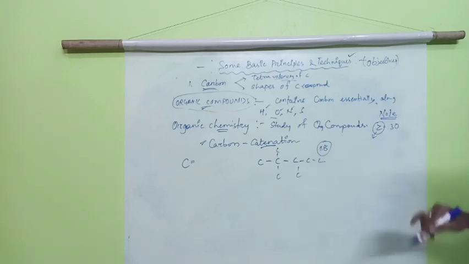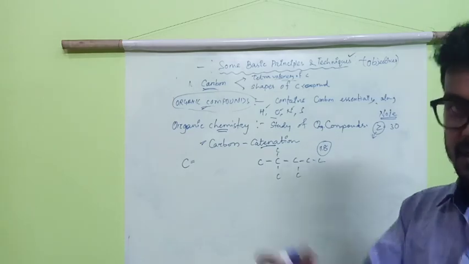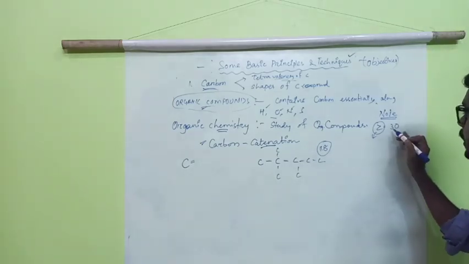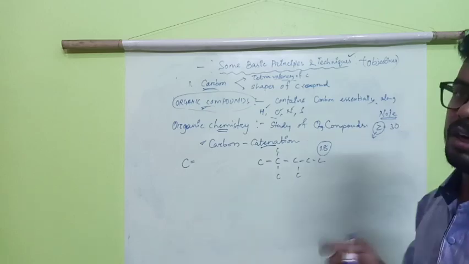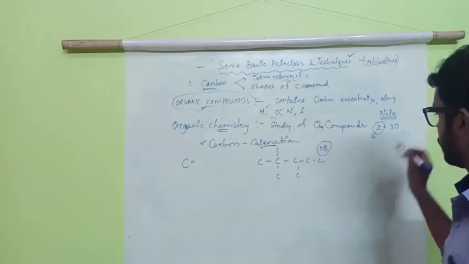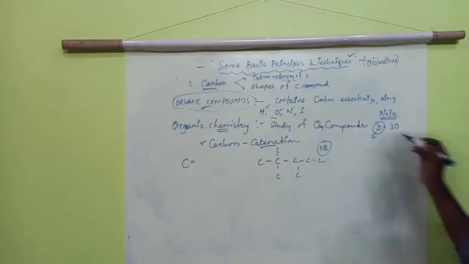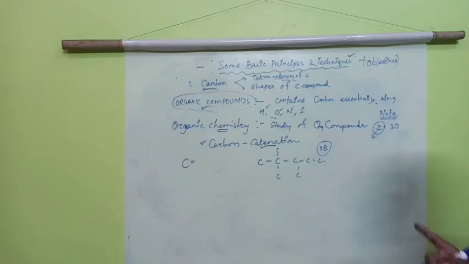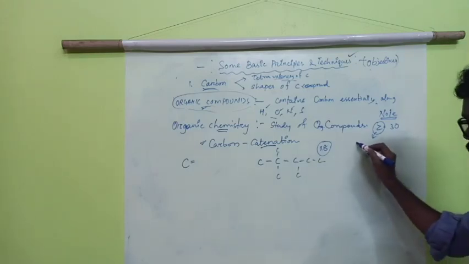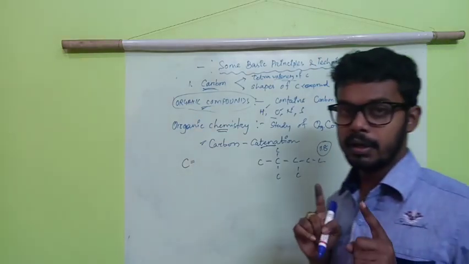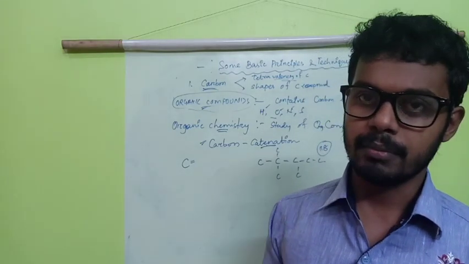So Z is the representation style of atomic number, and you need to remember up to Z equals 30. That means from 1 to 30 you need to remember the atomic number as well as the symbol.